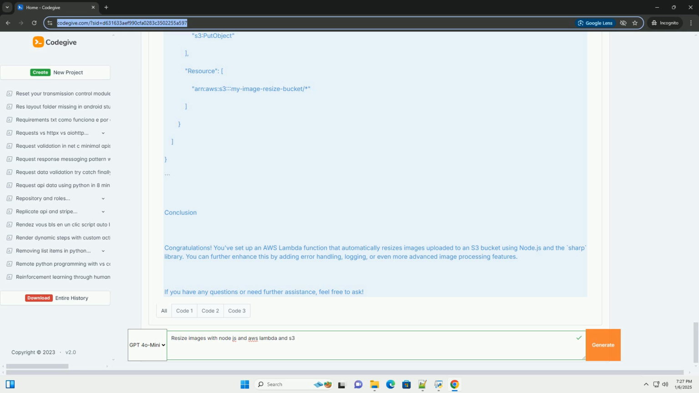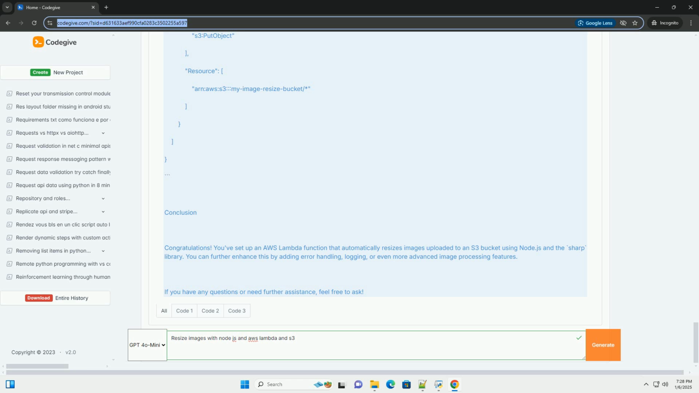Step 2, create an AWS Lambda function. 1. Navigate to the AWS Lambda service in the AWS Management Console. 2. Click on Create Function. 3. Select Author from scratch. 4. Give your function a name, for example image-resize-function. 5. Choose the runtime as Node.js, for example Node.js 14.x. 6. Set the execution role. You can create a new role with basic Lambda permissions or choose an existing role with S3 access.